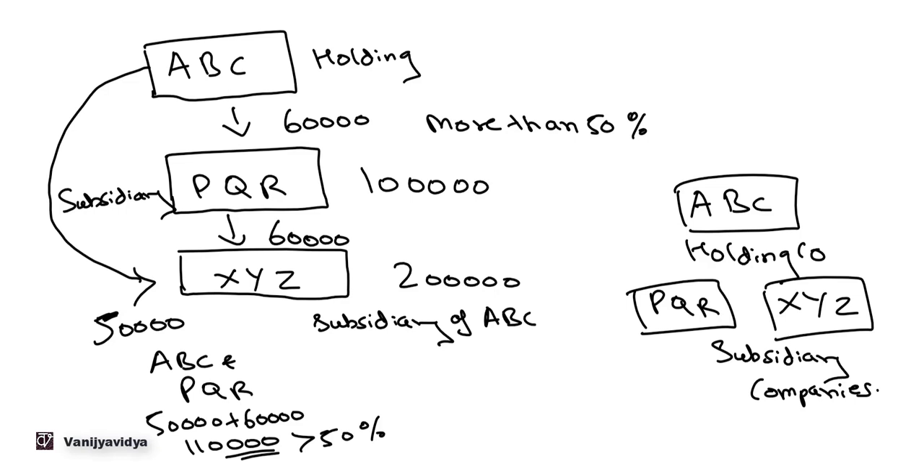So the holding company is the company which either controls the composition of board of directors or it has more than 50% of shares directly invested in the subsidiary company or through its other subsidiary companies. So that is a holding company, and the company in which the shares are invested are known as subsidiary companies. So this was about what is a holding company and subsidiary companies.